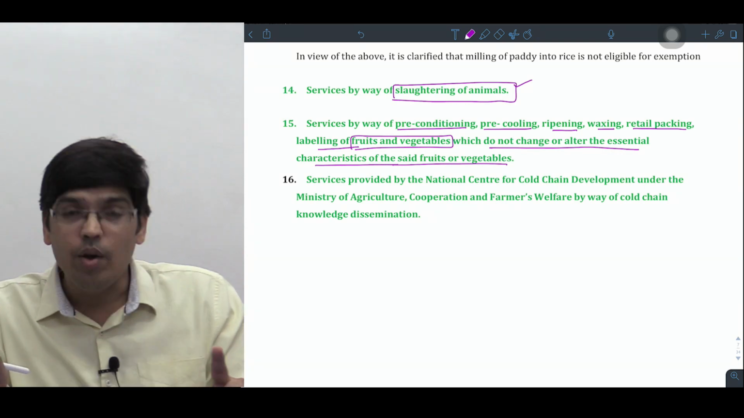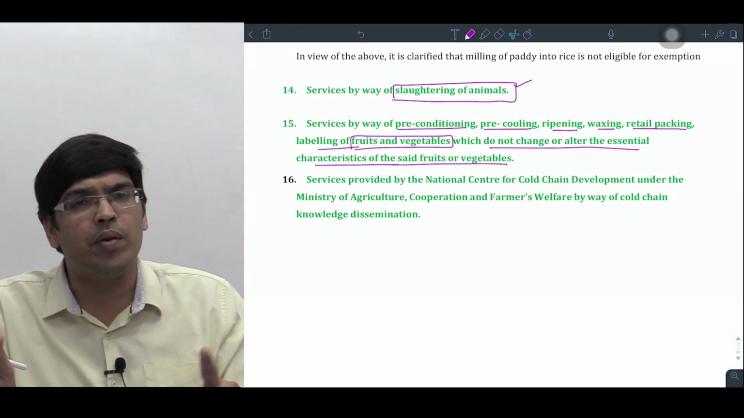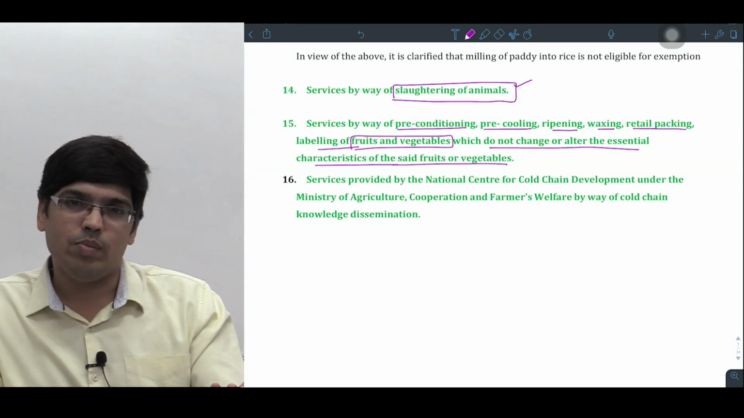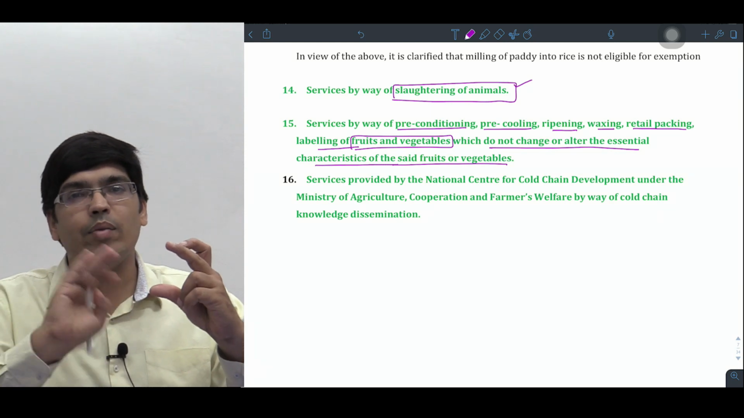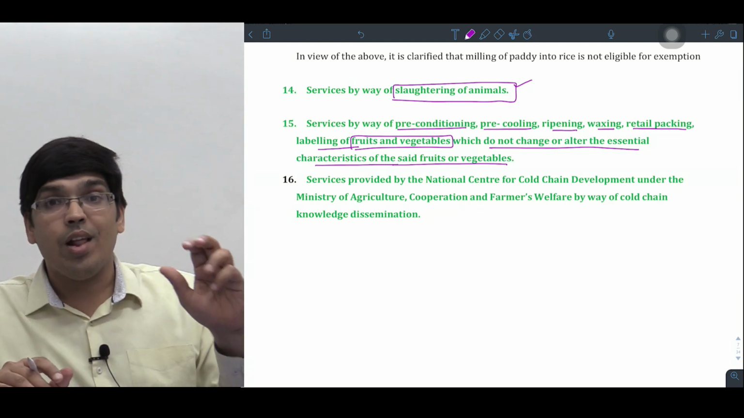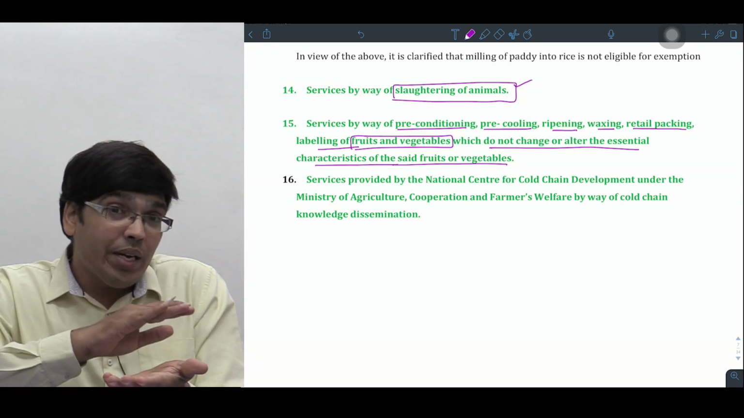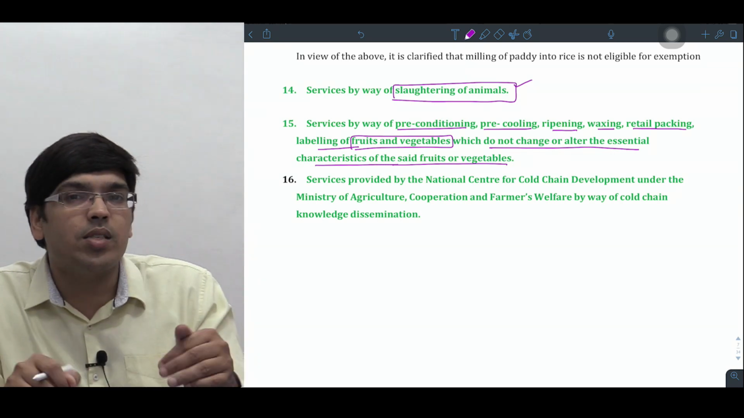Exempt from GST, because it is in relation to what sir? Fruits and vegetables. See, after doing all this also, apple still remains an apple only. Apple will have wax on it. They apply the wax so that the life of the apple should be increased, right? They keep a sticker. They do a neat packing so that attractive prices can be received from the